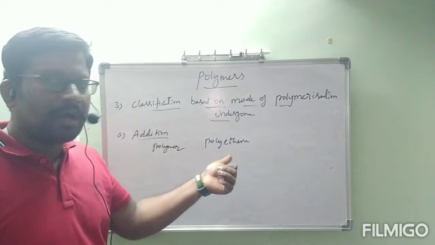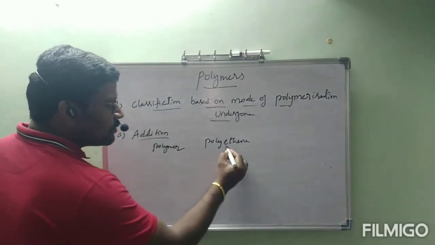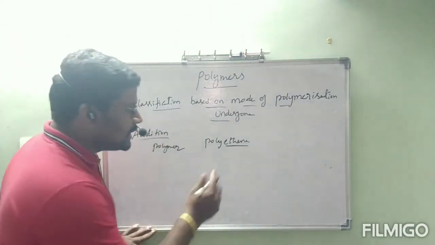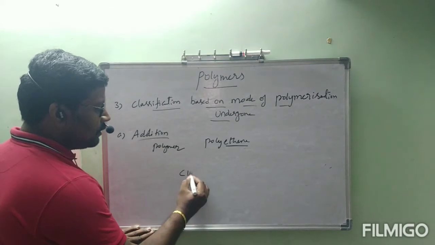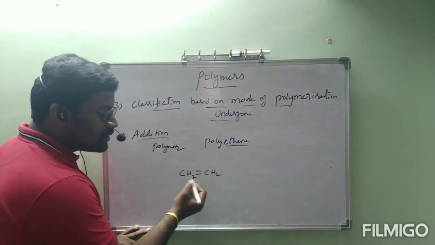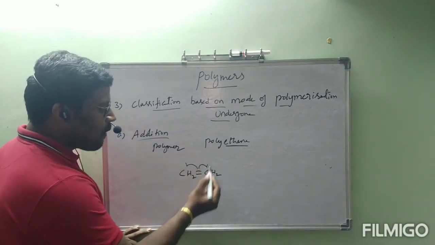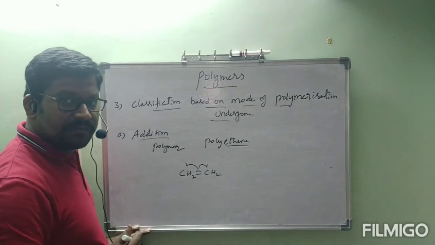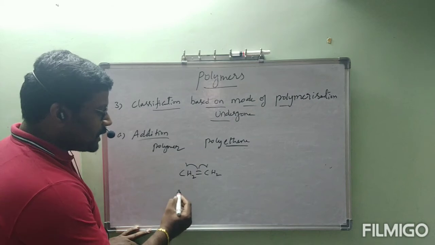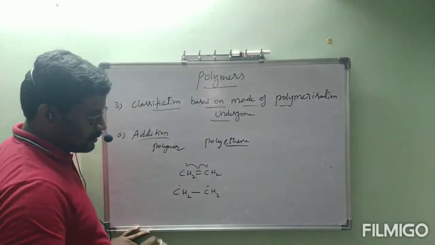That's why we have automatically seen polythene. Polythene contains double bonds, no? Let us see polythene. In that, what is the monomer? Monomer means single unit. Mono means one unit. The single unit is ethene, CH2=CH2. Between carbon and carbon a double bond is there, no? In this double bond, the pi bond is broken homolytically. Homolytic means equal cleavage will happen, to get one carbon with one electron, one carbon with one electron, giving CH2 free radical, single bond, CH2 free radical.